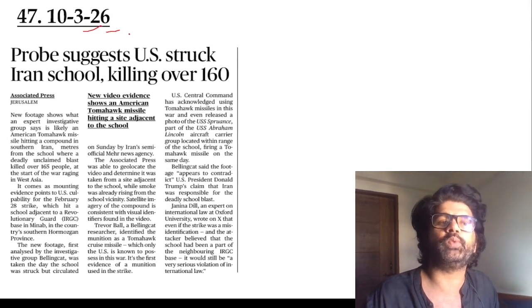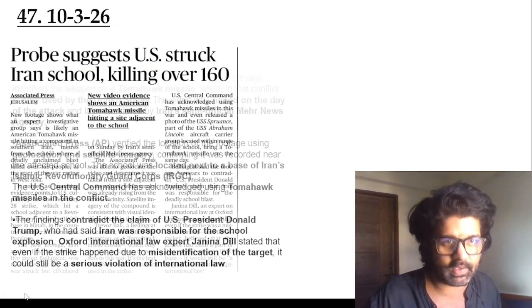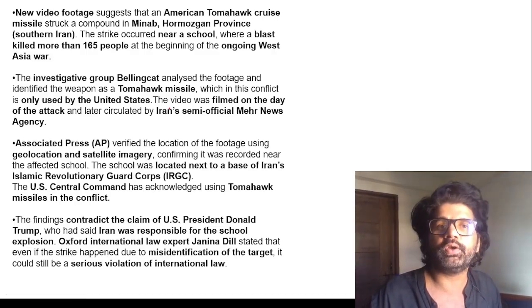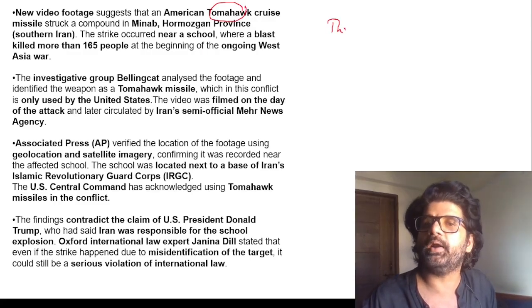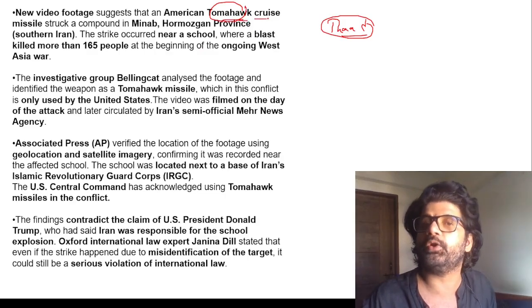47th article, 10th March 2026: probe suggests US struck Iran school, killing over 160 people. So here again, all these news items are interconnected, guys. We have discussed ballistic missiles and all. Here the US has used the Tomahawk cruise missile. Already THAAD, the anti-missile system, UPSC has asked questions. They can ask you, is Tomahawk a ballistic missile? No, it's a cruise missile.